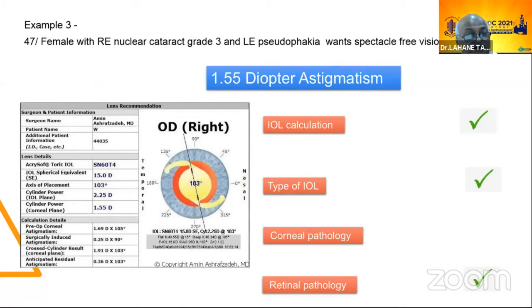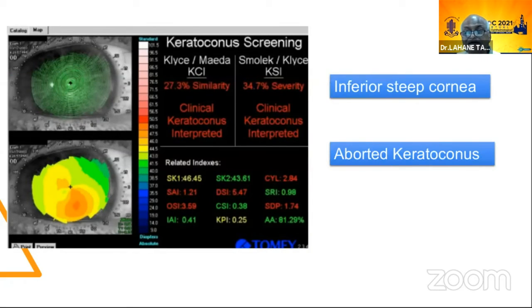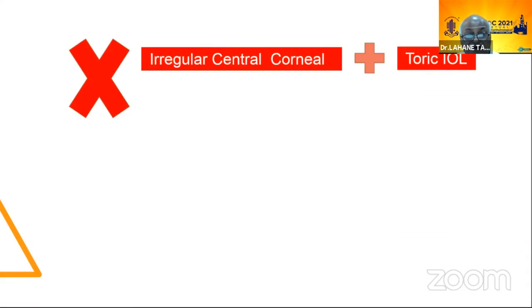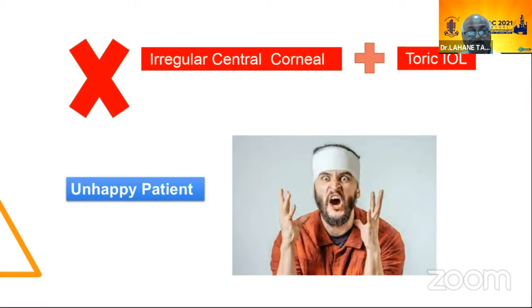Another example is a 47-year-old female with right eye nuclear cataract grade 3 and left eye pseudophakia who wants spectacle-free vision. The astigmatism is 1.55 diopters. The IOL calculation, type of IOL, corneal topography, retinal pathology, everything was checked. And after checking this, the keratoconus screening was also done. You can see the inferior steep cornea, and aborted keratoconus is seen. So with an irregular central cornea, the toric IOL is contraindicated. You should not go for that. Then the patient will be very unhappy.